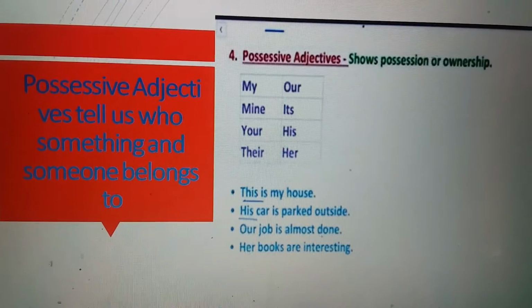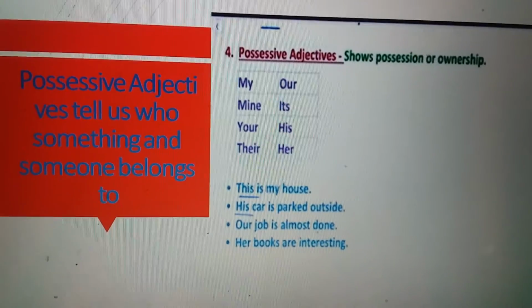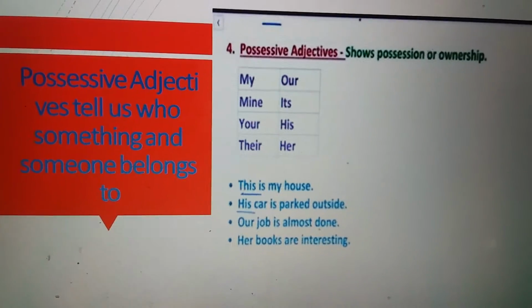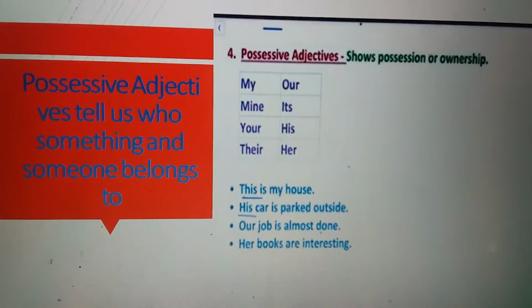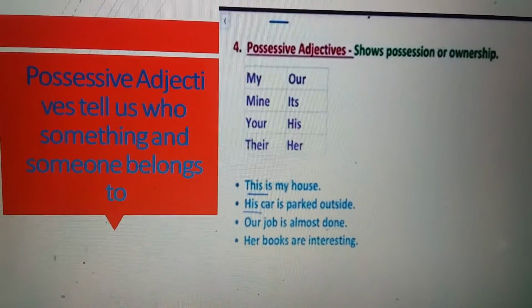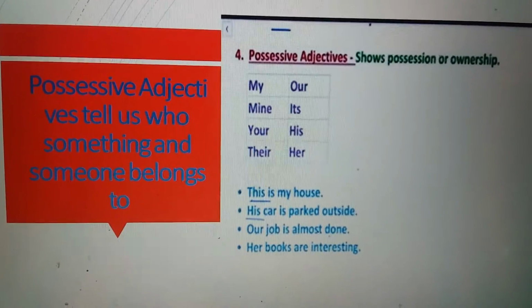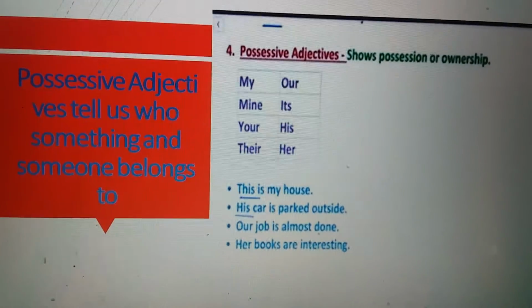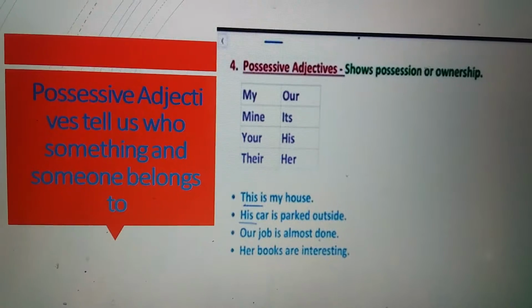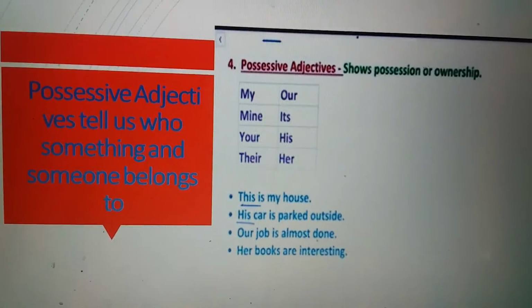So, her is a possessive adjective. Remember, these words are adjectives when these are placed before a noun. It is a must. If there is no noun after these words, then these words are not adjectives.